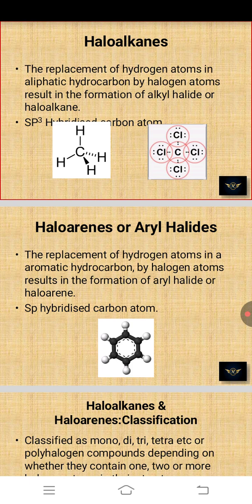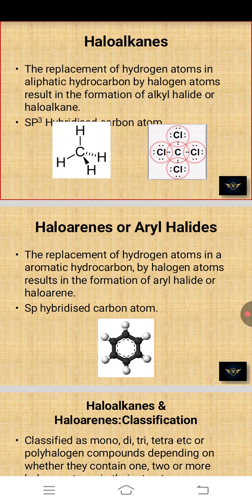Look at the image, CH4, carbon surrounded by 4 single-bonded hydrogen atoms. When a hydrogen atom is replaced by chlorine, which is a halogen group, that is haloalkane. Clear? It is basically an sp3 hybridized carbon atom. We already know CH4 is an sp3 hybridized carbon atom.